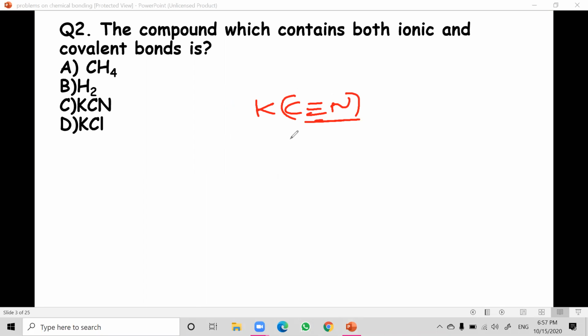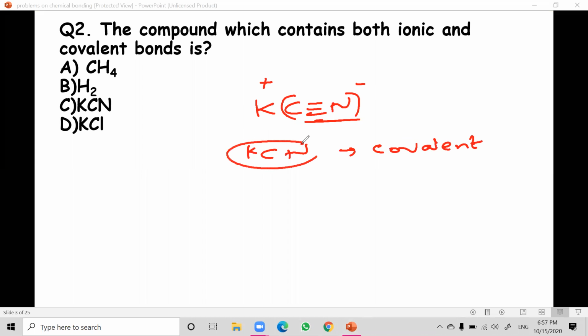The formation of the cyanide ion is because carbon and nitrogen combine together to form cyanide. So there is the cyanide ion and potassium K plus. How is cyanide formed? It is purely covalent because both are non-metals. Carbon and nitrogen are non-metals, and potassium and the cyanide ion finally form potassium cyanide. So potassium cyanide is ionic as well as covalent. So the answer is potassium cyanide.